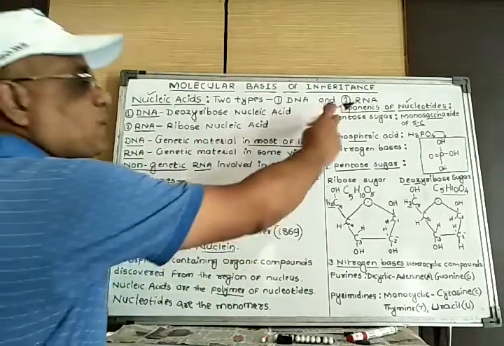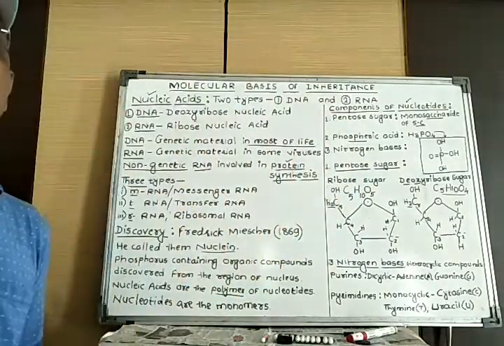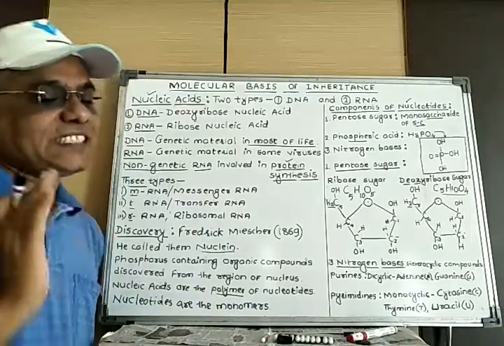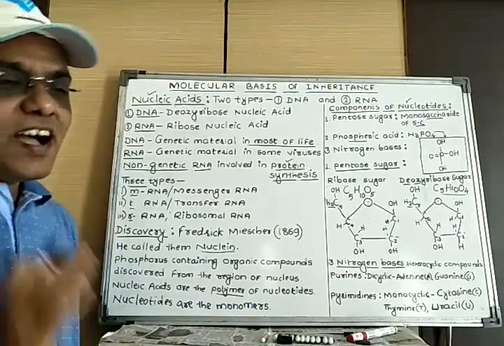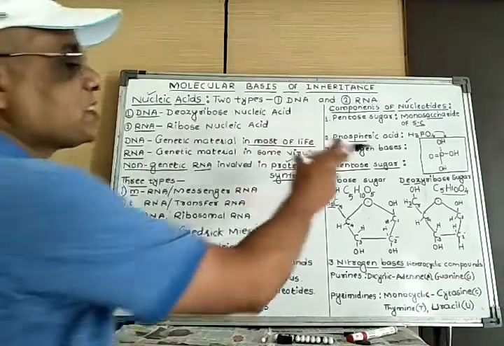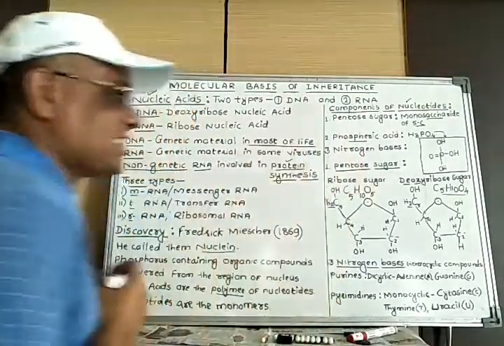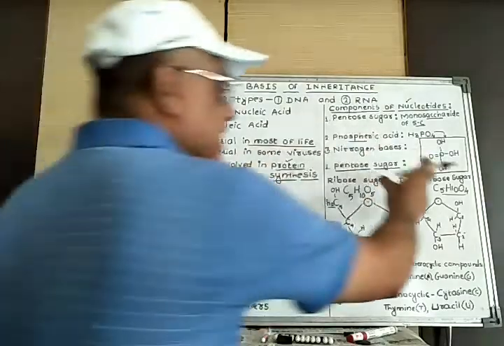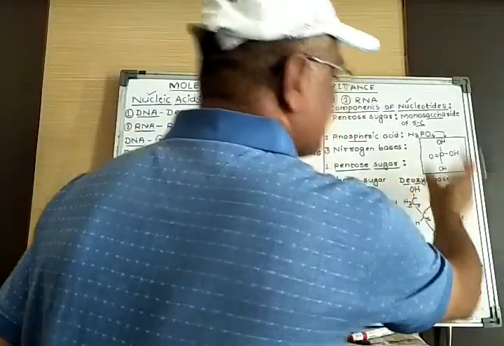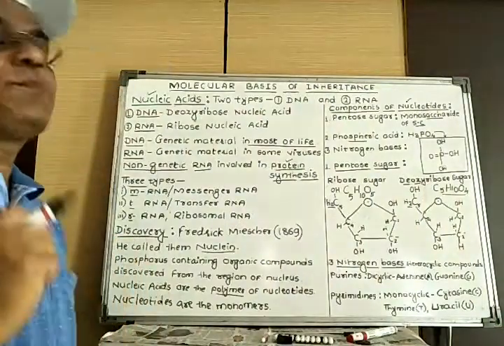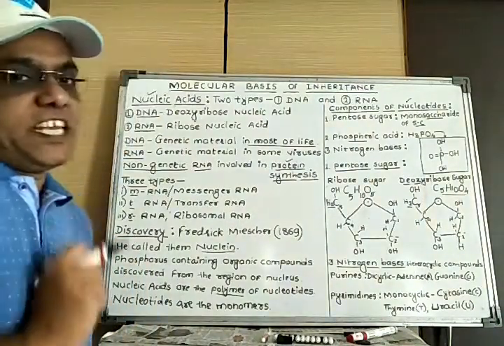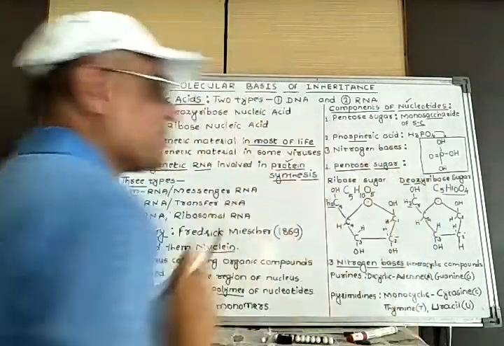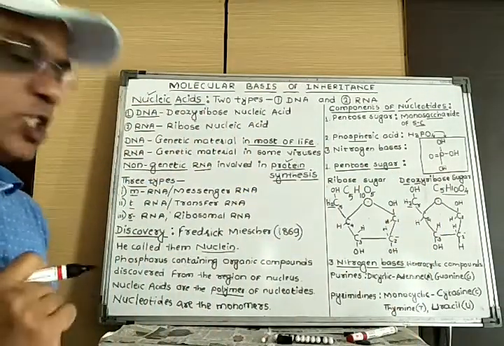First listen about the pentose sugar. What types of pentose sugars are present in nucleic acids like DNA and RNA? The first is ribose sugar, which is present in RNA, and the second is deoxyribose sugar, which is present in DNA. Both are pentose because both have 5 carbon atoms in their structure.